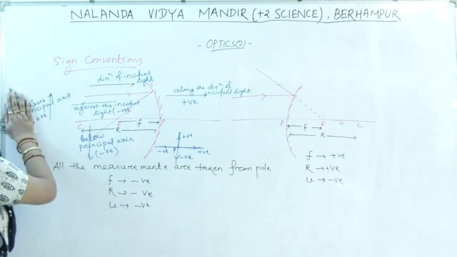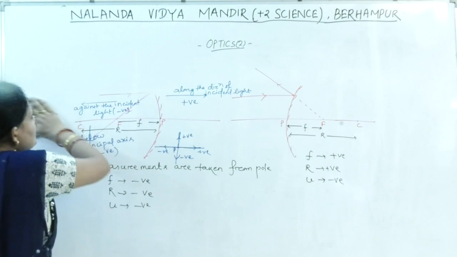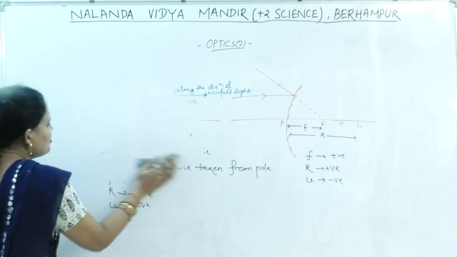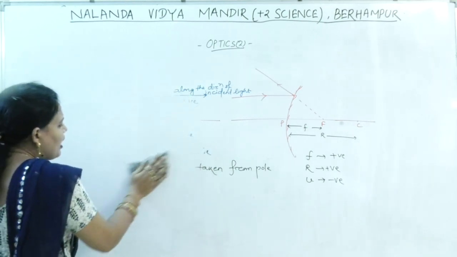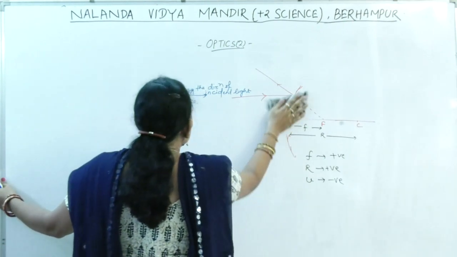Based upon the assumptions and the sign conventions, now let us try to find out the relation between the focal length and the radius of curvature.